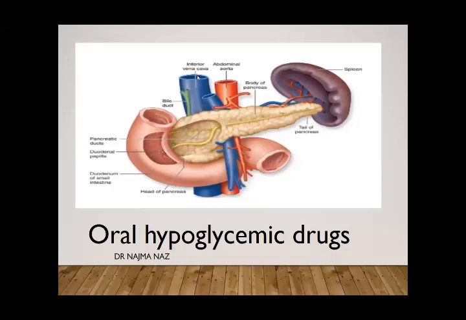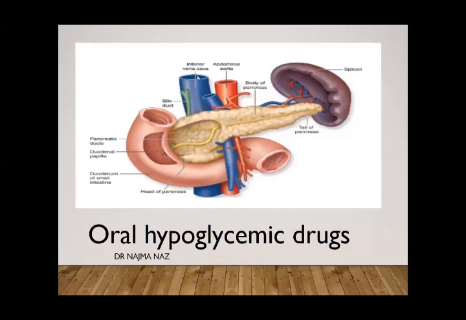Okay, so NPH is intermediate acting, and long acting are insulin glargine or insulin Detemir, good, and Degludec. Degludec is an ultra long acting insulin. Its duration of action is more than Detemir and Glargine, and if it is used thrice a week, it can maintain the basal rate of insulin secretion.